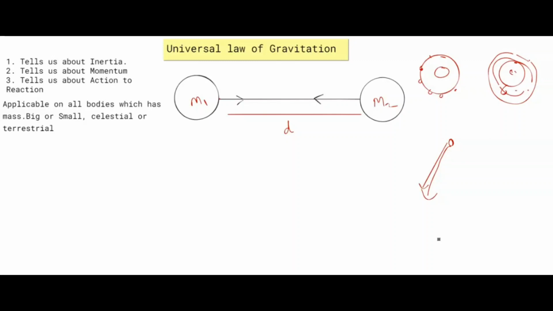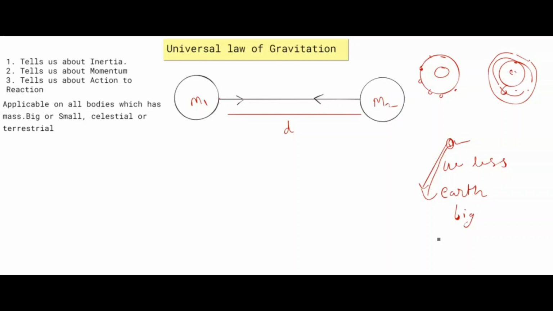So now the question arises: if you are also mass and you leave a thing from your hand, why is it not attracted towards you? Definitely you are attracting it, but we have very little mass compared to earth. Earth has a very big mass.